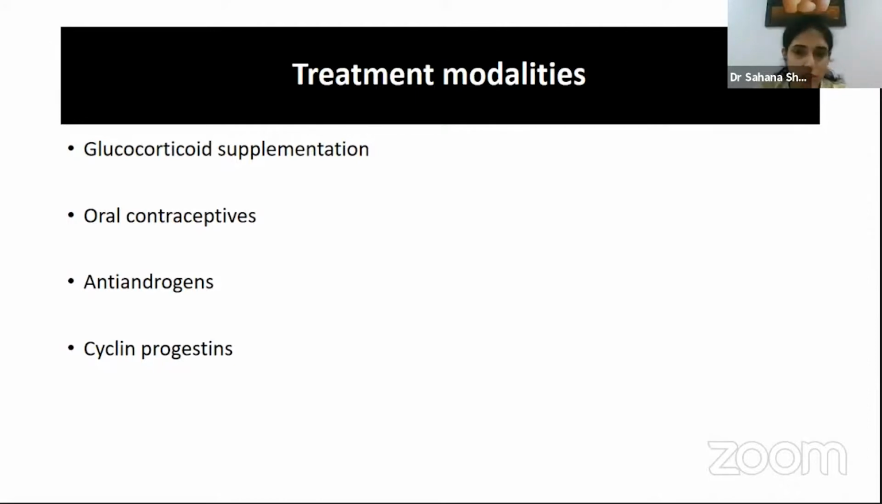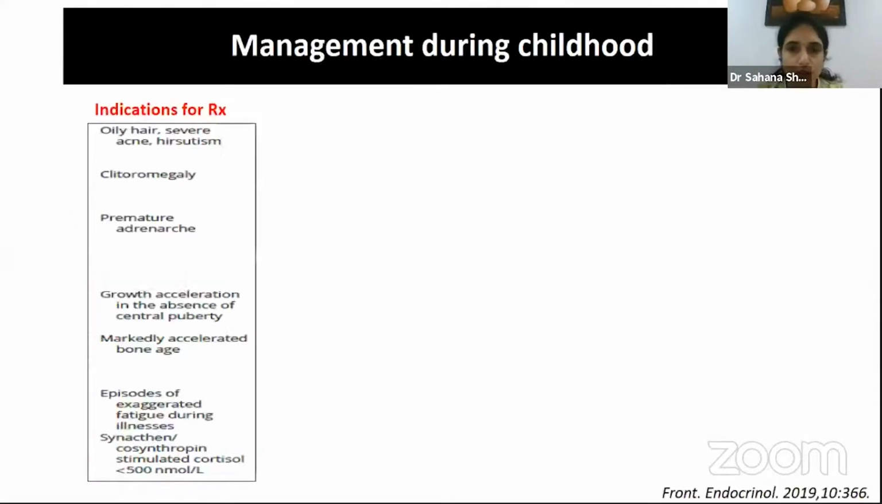So of course, theoretically, we know that these patients have cortisol deficiencies, which may not be a clinically obvious presentation, but that would be leading to increased ACTH drive and the further presentation. So theoretically, glucocorticoid supplementation would be the main modality of treatment. But oral contraceptives, that is estrogen-progesterone combinations, and anti-androgens have also been shown to be beneficial and equally effective in patients in the reproductive age group, mainly for the hyperandrogenic symptoms. I'm going to come to it later. And cyclical progesterones have also been one of the treatment modalities.